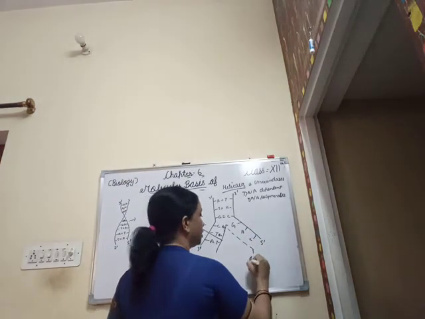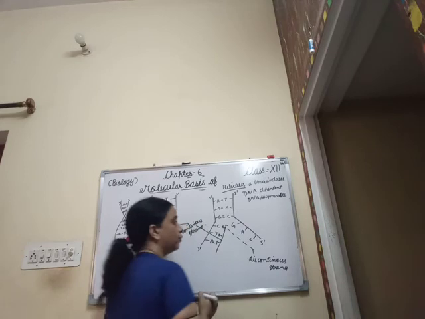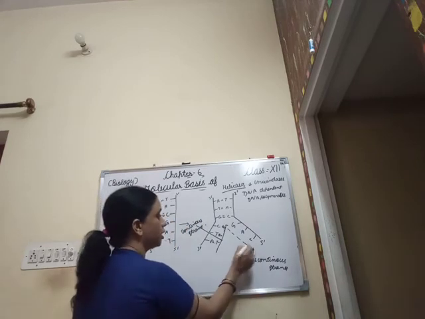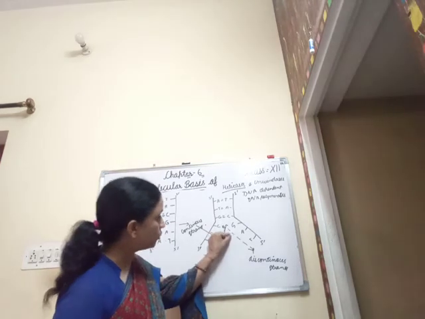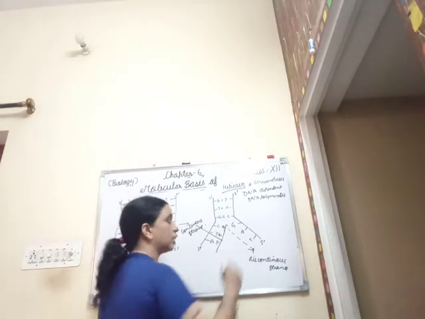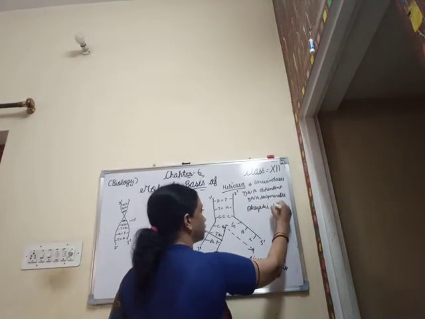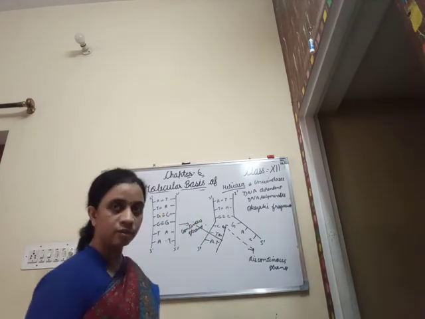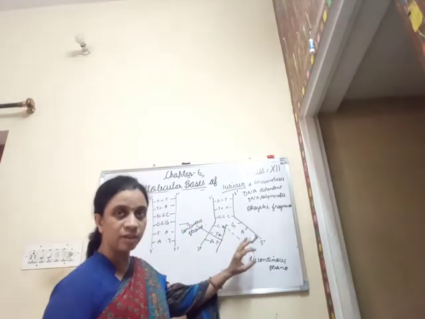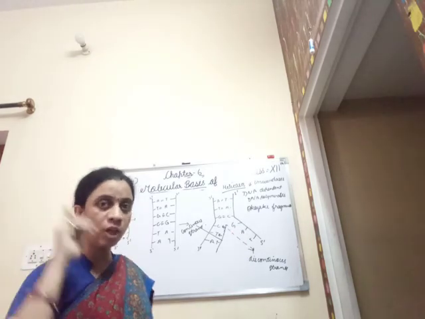This is the discontinuous strand. Clear? And this strand runs from this direction to this direction. And these small fragments are said to be the Okazaki fragments. These are not continuous fragments. This is not a continuous strand, but it is present in the form of small fragments.